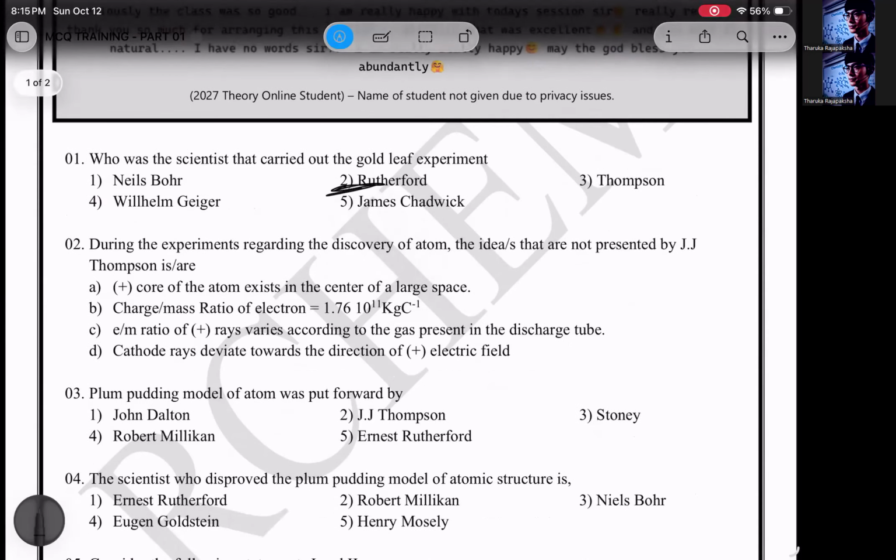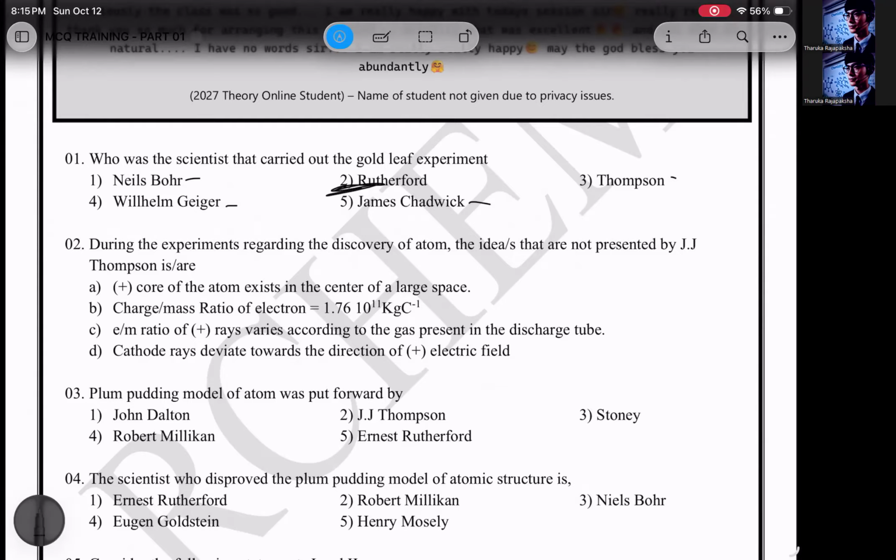So I'll put it as Rutherford. But you cannot just put Rutherford and move on to the next question. You have to review this MCQ. For the first MCQ, you have to write what Neil Bohr discovered, what Thomson did, what Geiger did, what Chadwick did. Likewise, you have to revise each of the answers. Like Chadwick, what did he do? You have to write it in a book.